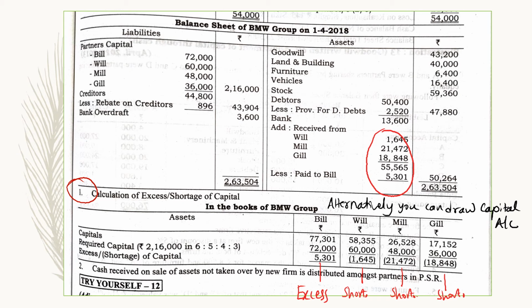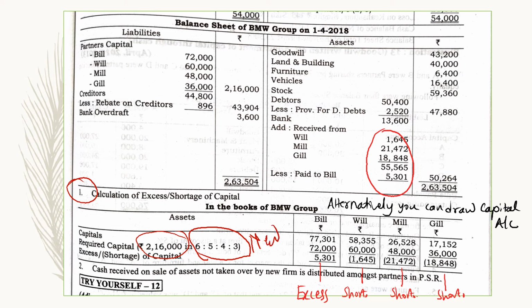Bill 77,301, Will 58,355, Mill 26,528 and Gill 17,152, right? Now the required capital is given, the total capital given to us is 2,16,000, that should be divided in the new PSR. This is our new PSR, right?